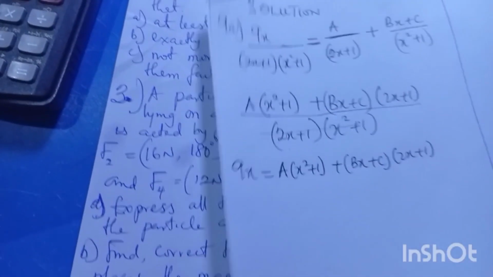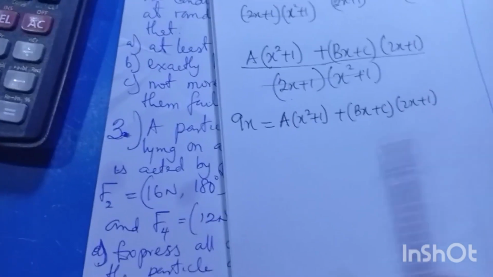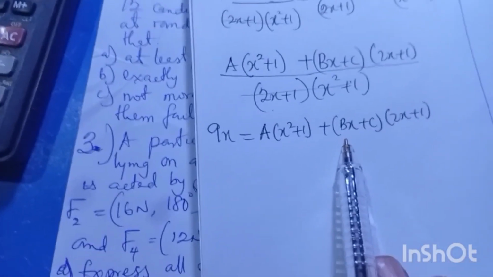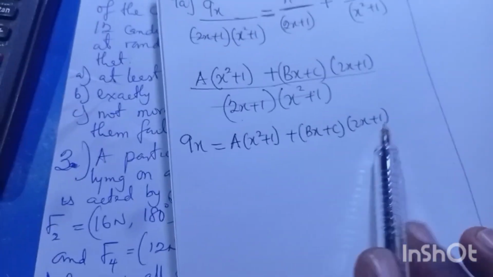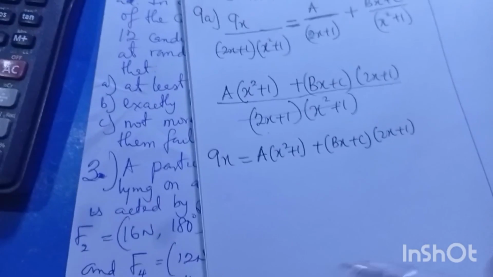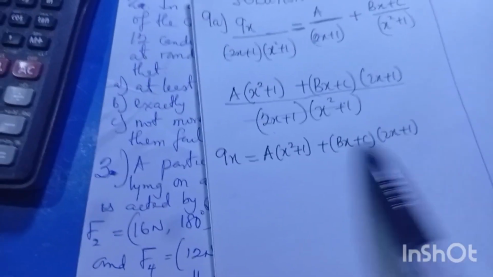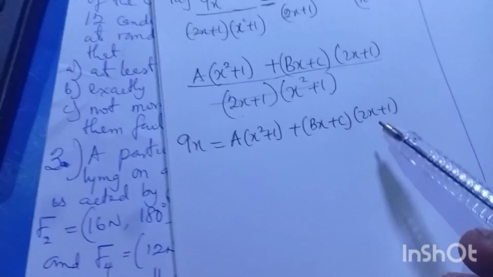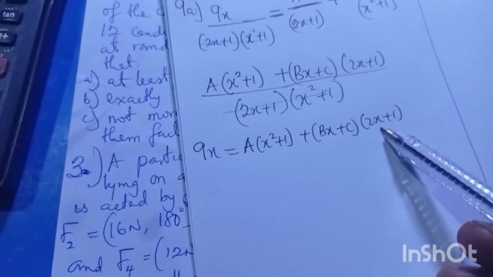Now the next thing: you look very well, we have constant a, we have constant b, but it has been added with a variable, and we have a constant c here, though we also have a constant 1 here. Our mission is to reduce this workload. The only way to reduce the workload is to look for a value that we equate to x that will render this place to be 0.